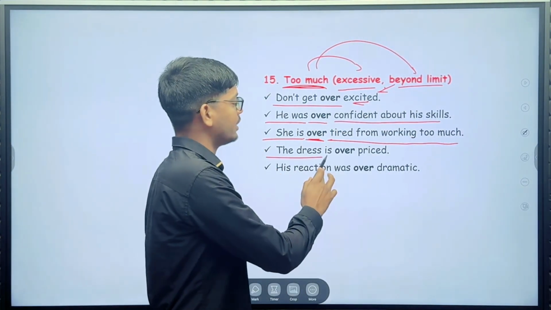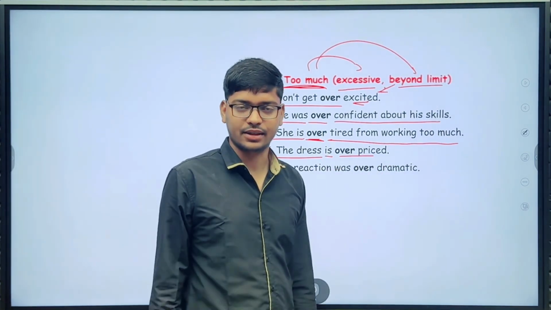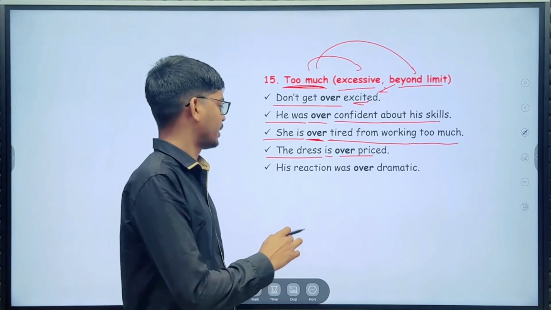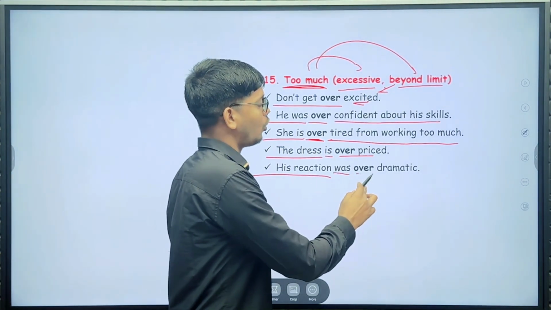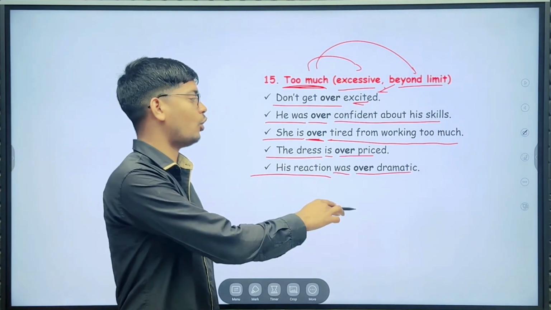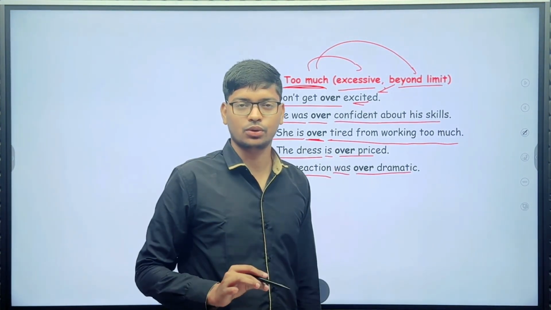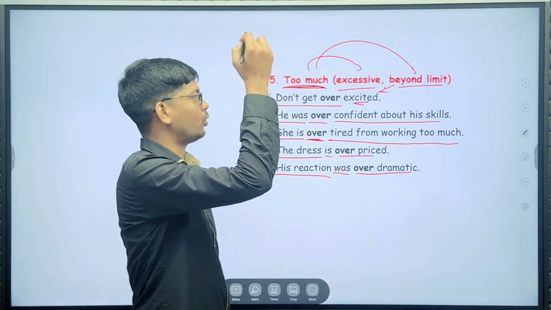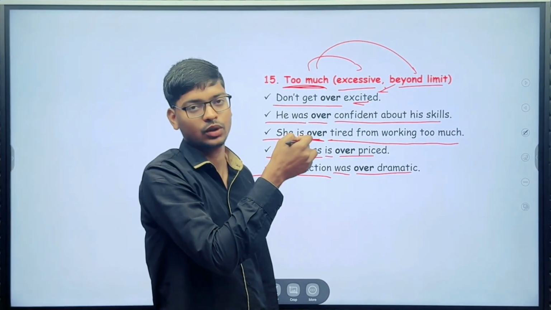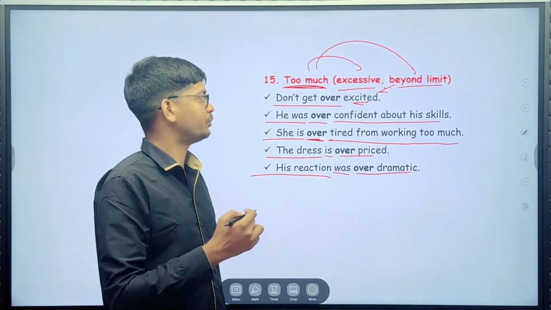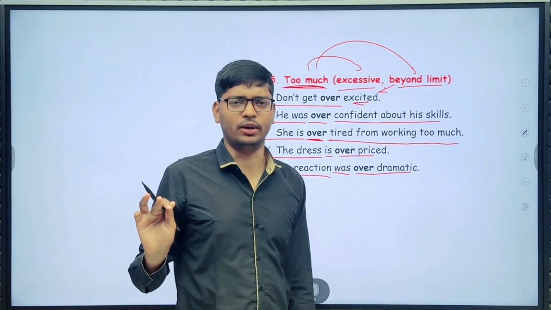The dress is overpriced. His reaction was over dramatic. So you can use easily over to express something too much. Okay, so you can use easily over.